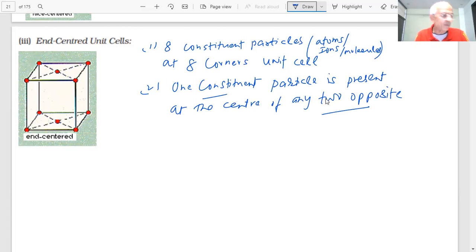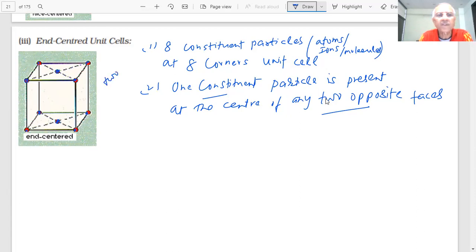Take any two opposite faces. This face and this face are opposite to each other, and you can see how many? 1, 2, 3, 4, 5, 6, 7, 8. I have taken these two opposite faces, student. This and this face are opposite, with a particle at the center of this and at the center of this. These are two opposite faces.